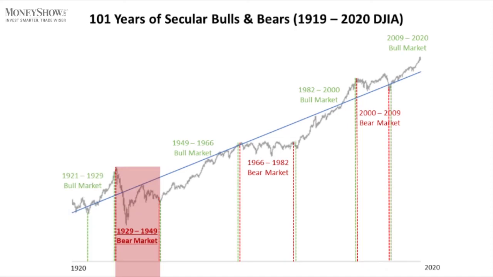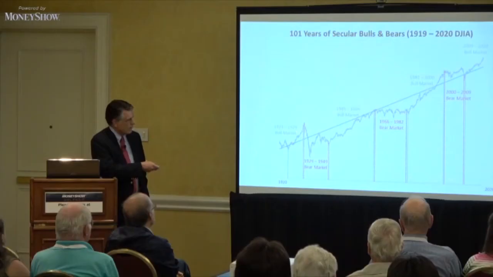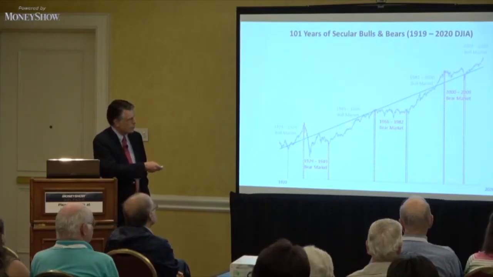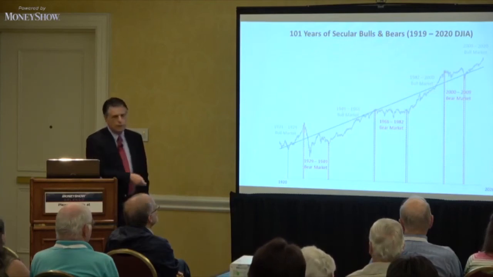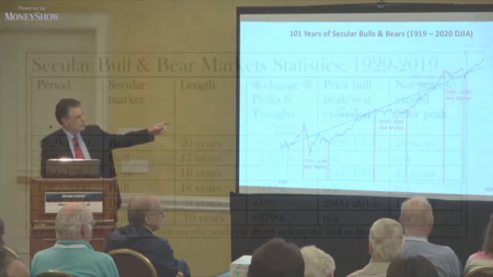When the public gets pessimistic, as was the case after the crash of 1929 and the onset of the Great Depression, the market gets significantly undervalued and below its long-term trend line for an extended period. So sentiment will move this up and down above and below that trend line. But that's the trend line.